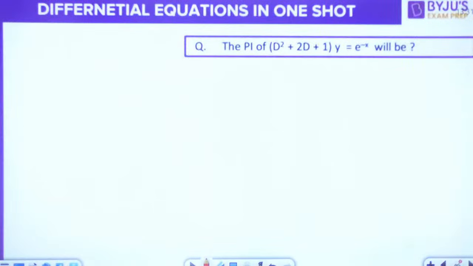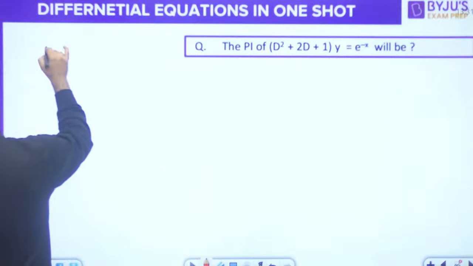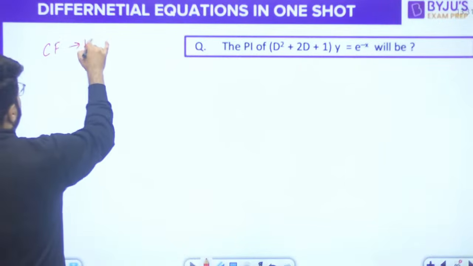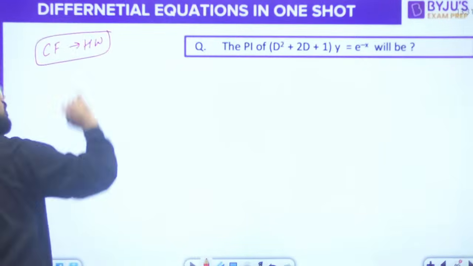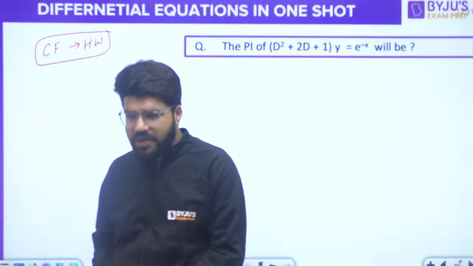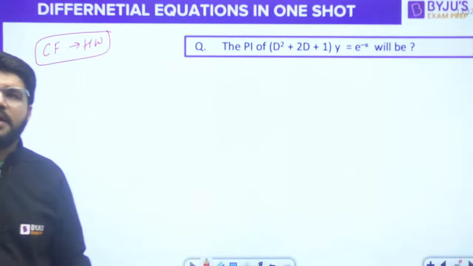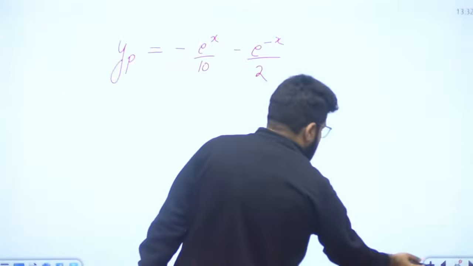Next question. What is the PI of (D square plus 2D plus 1) into y equal to e power minus x? Again, the complementary function will be homework for you. Because we have discussed all cases, you can try it as homework. And one more thing before we solve this question.